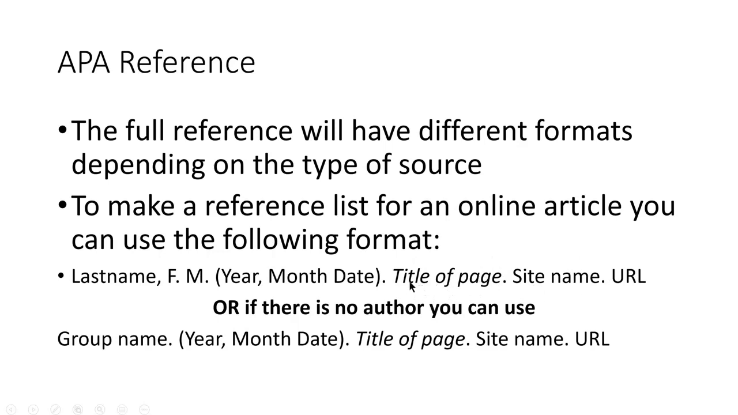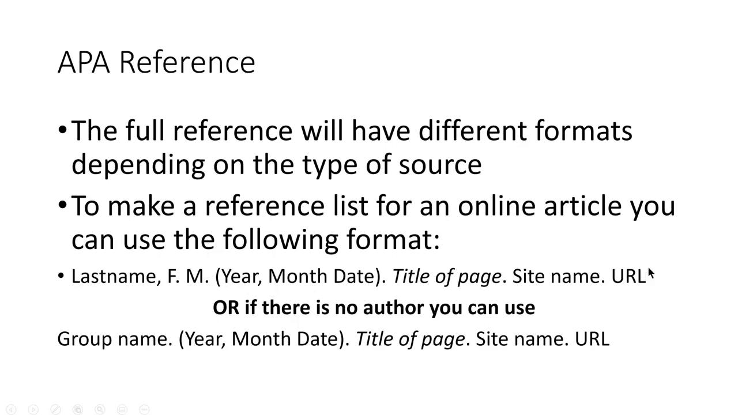So, for example, if you were looking at an article about heart rate on U.S. News, the title of the article might be How Emotions Affect Heart Rate. That would be the title of the page. The title of the site is U.S. News. The final piece is the URL. So that's the link, the www dot blah, blah, blah, blah. So in addition to the link, you need all this stuff before it.